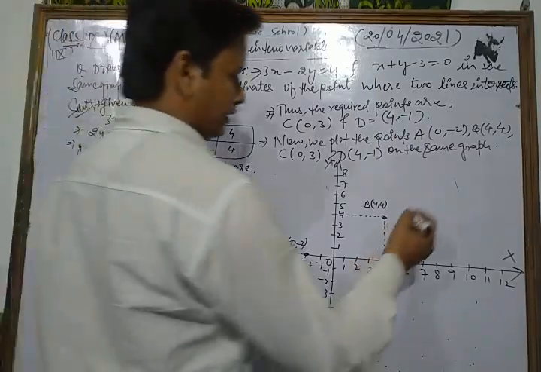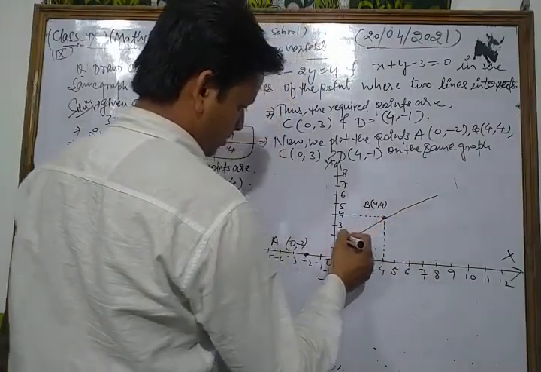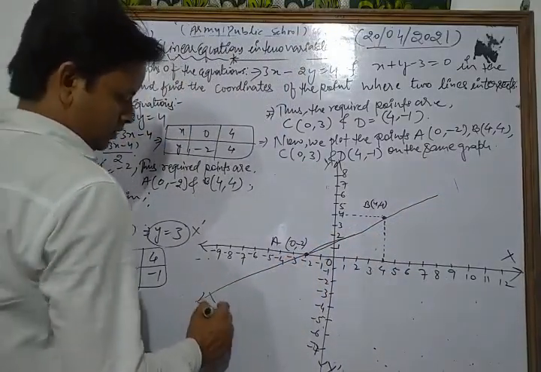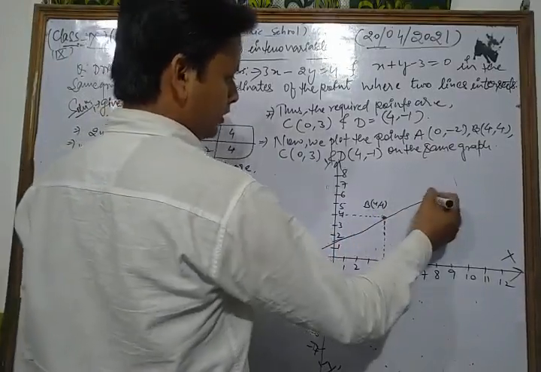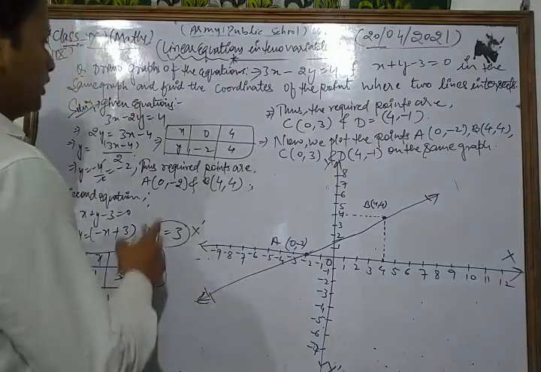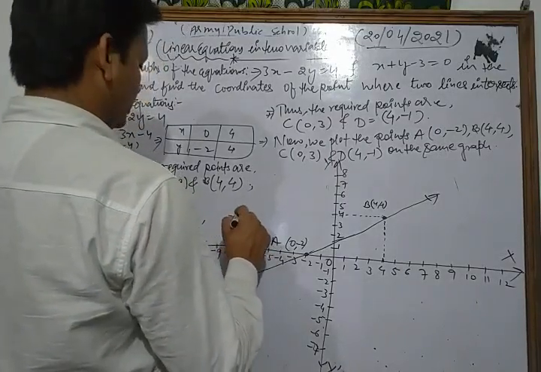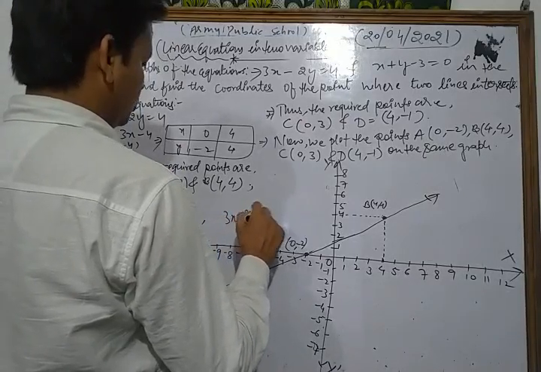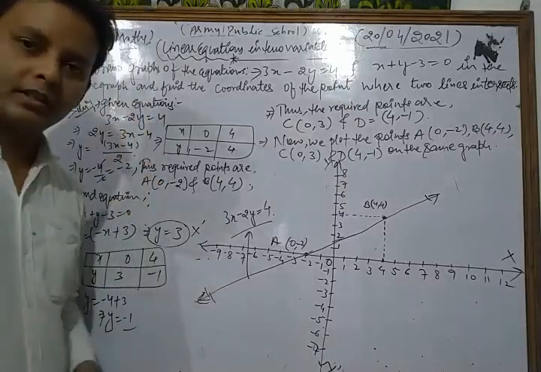Okay, let's see. Now this is the required graph of the line for 3x minus 2y is equal to 4. This is the graph of 3x minus 2y is equal to 4. Okay, now what do I do?